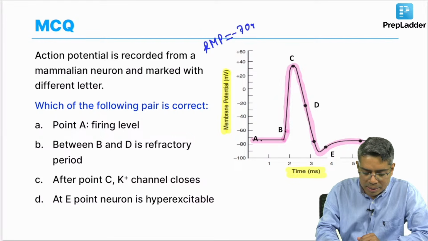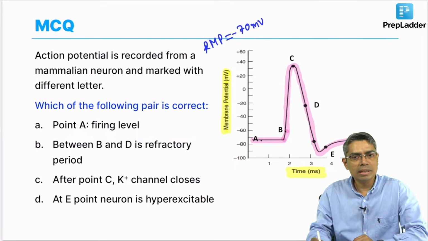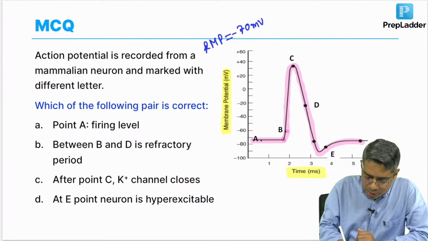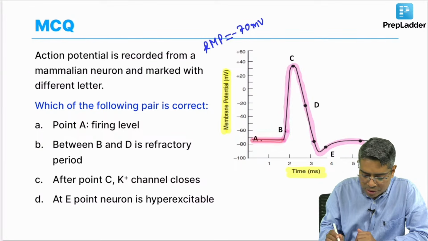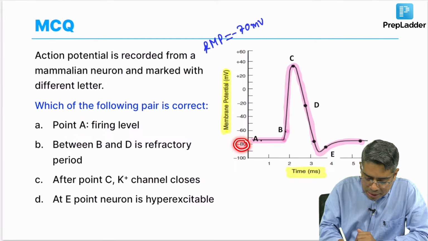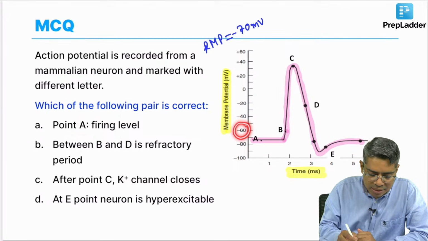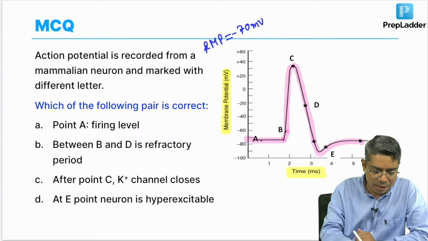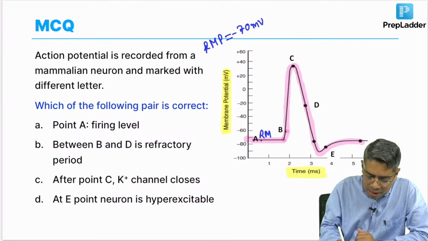Minus 70 millivolt in and around, minus 70 to minus 80 millivolt. Minus 70 is the best answer, neuronal RMP. This flat portion of the curve is cutting in between minus 80 and minus 60 millivolt, so more or less it is minus 70 millivolt. So this is the resting membrane potential. This A is the RMP.